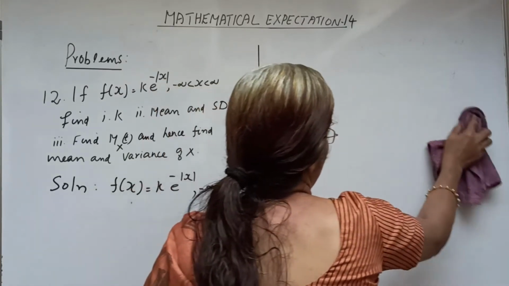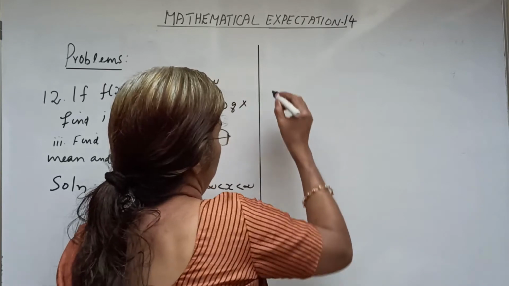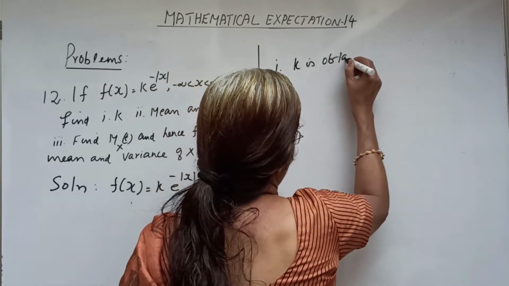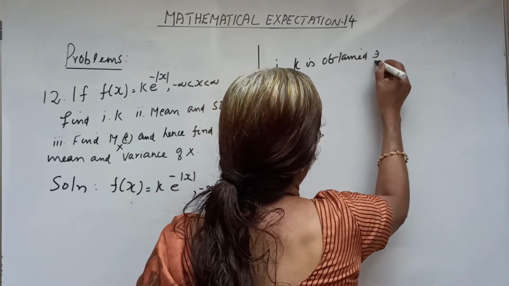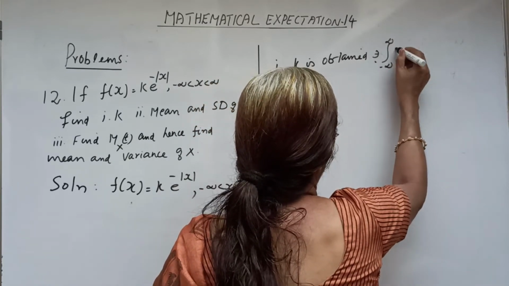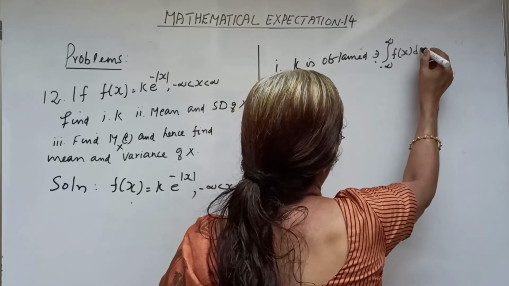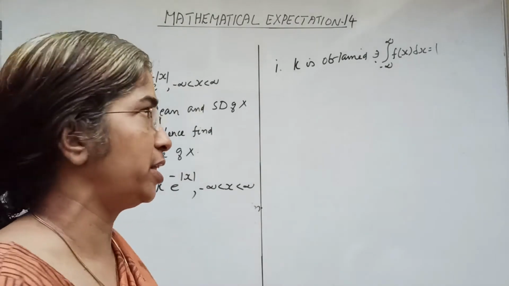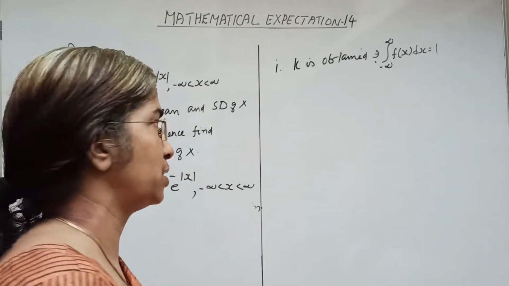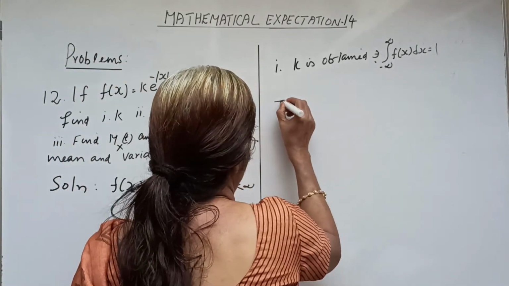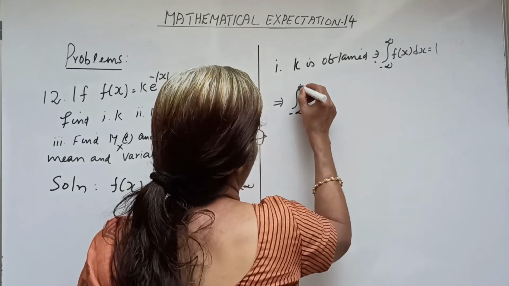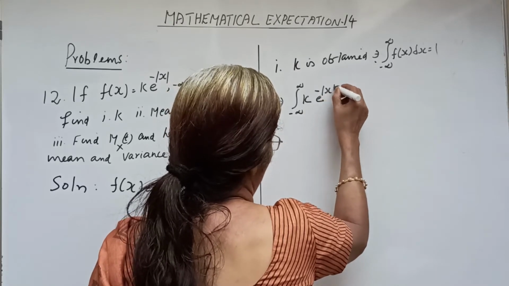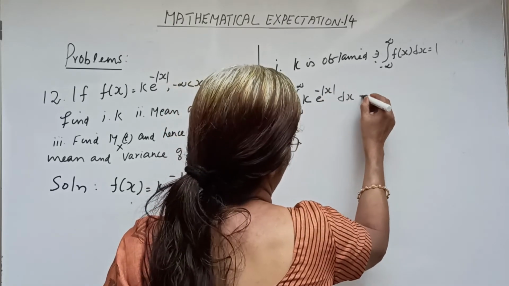We solve for k. k is obtained such that integral minus infinity to infinity f of x dx equal to 1 by the total probability rule, which implies integral minus infinity to infinity k e raised to minus mod x dx equal to 1.